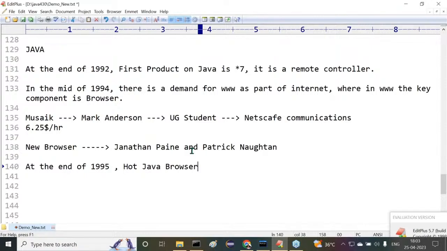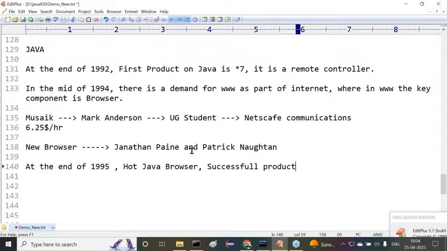Good. So the HotJava browser was introduced at the end of 1995. Because of this, most people think Java was introduced at the end of 1995. No, at that time Java was not introduced; only the HotJava browser was introduced. The moment this browser was provided, it became a successful product, and so many people were interested in it. Now people are talking about it.